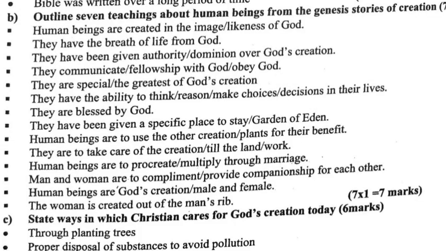Question 1b. Outline 7 teachings about human beings from the Genesis stories of creation. Human beings are created in the image of God. They have the breath of life from God. They have been given authority over God's creation. They communicate with God. They are special creatures before God. They have ability to think. They are blessed by God.